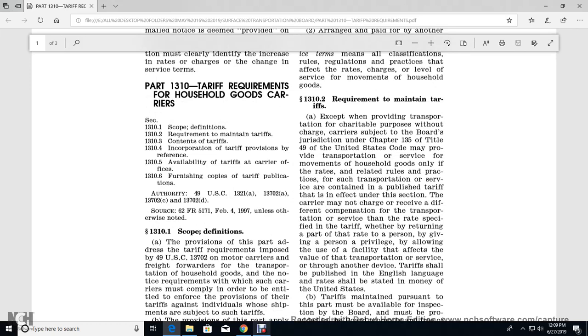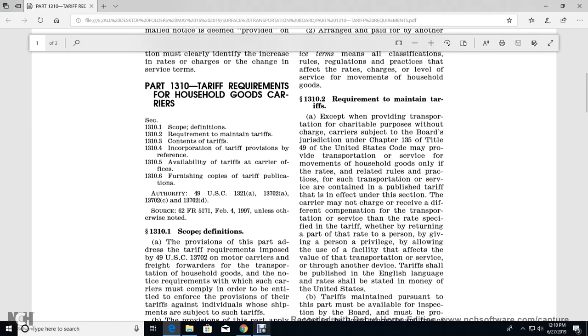1310.2, the requirement to maintain a tariff. Except for transportation provided without charge for charitable purposes, a carrier subject to the board's jurisdiction under chapter 135 of Title 49 United States Code may provide transportation service for the movement of household goods only in accordance with the rates, rules and practices for such transportation services contained in the tariff in effect under this section. A carrier may not charge or receive a different compensation for the transportation service than the rate specified in the tariff, whether by returning part of the rate to the person, by giving a privilege or allowing the use of a facility, or by any other device.